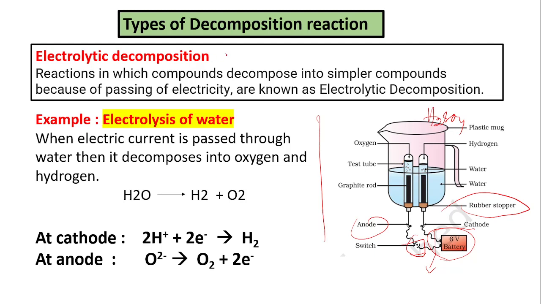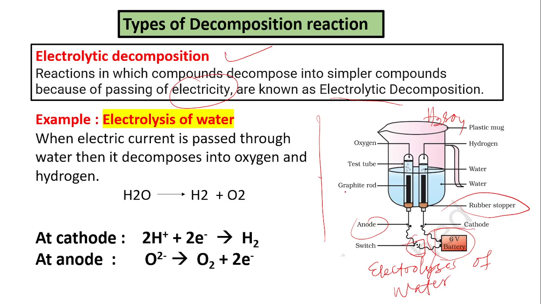So what is electrolytic decomposition? The reaction in which compounds decompose into simpler compounds because of passing of electricity, or in the presence of electricity, is called electrolytic decomposition or electrolysis. Example, this is the electrolysis of water.